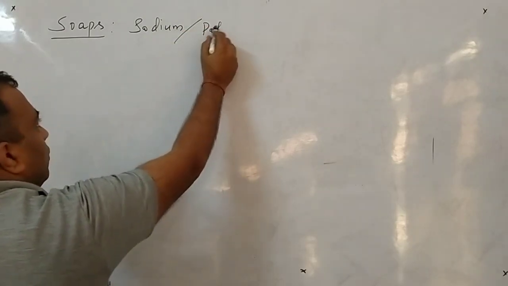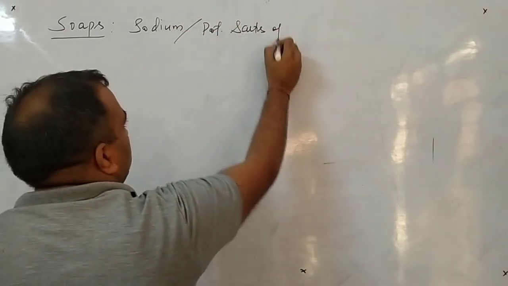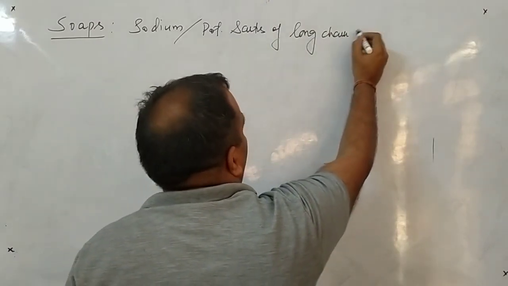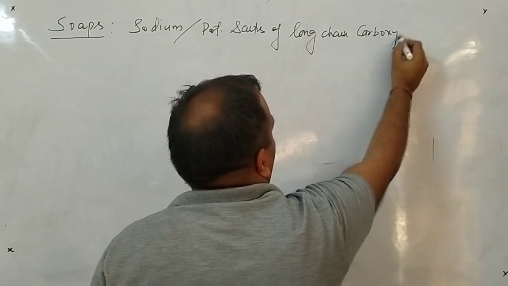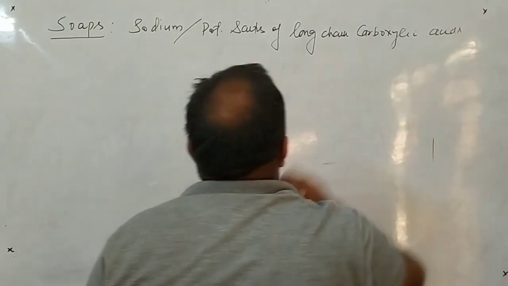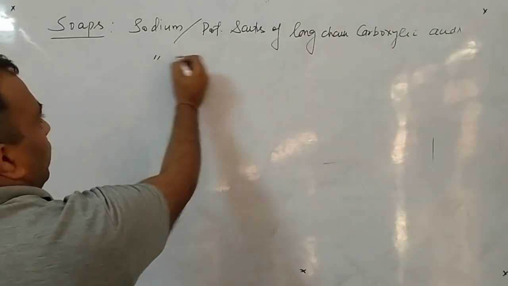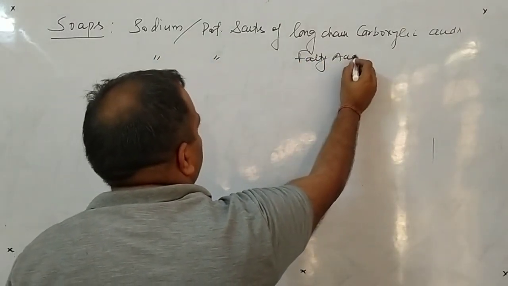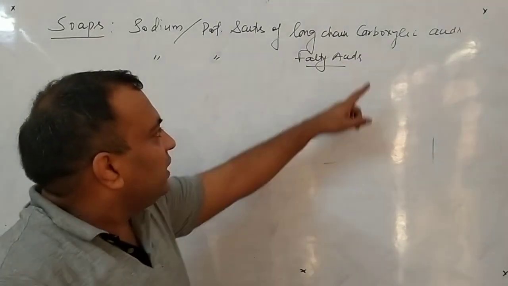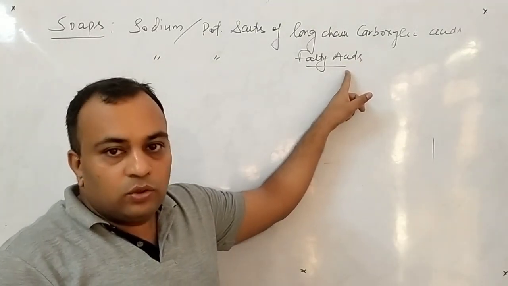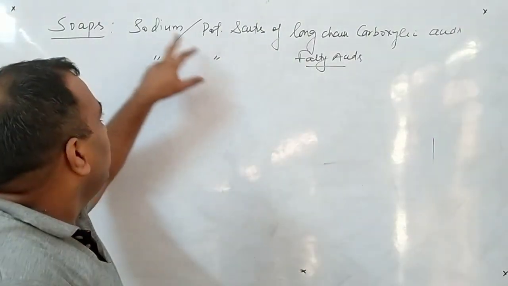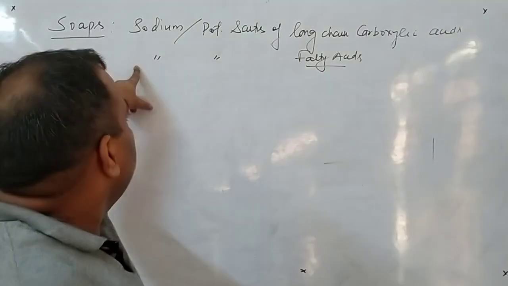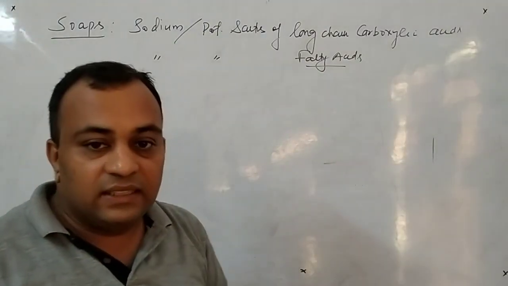sodium or potassium salts of long chain carboxylic acids, or I can say sodium or potassium salts of fatty acids. Clear? The long chain carboxylic acids beta, these are said to be the fatty acids. So we can write any of the two definitions. First we can write these are the sodium or potassium salts of long chain carboxylic acid, or we can simply write these are the sodium or potassium salts of fatty acids. Clear to all of you?